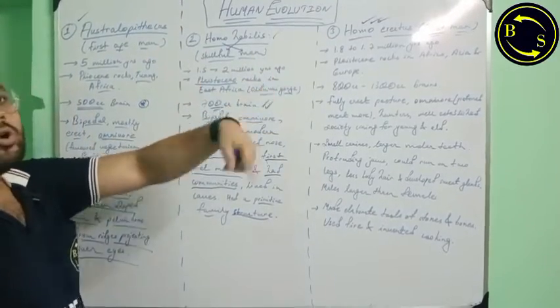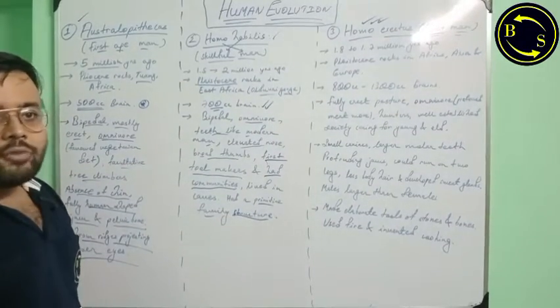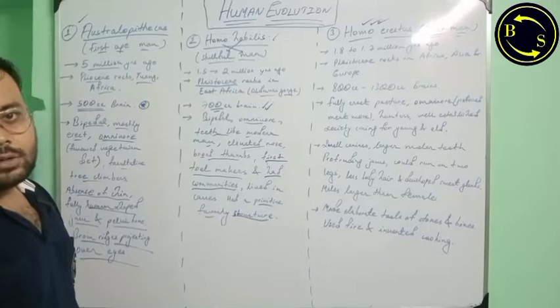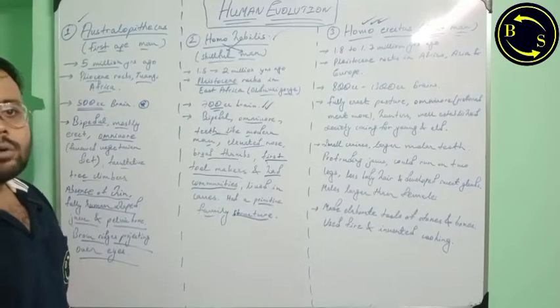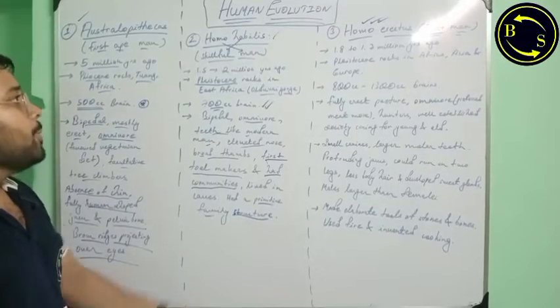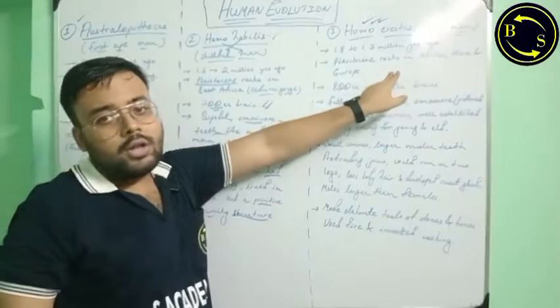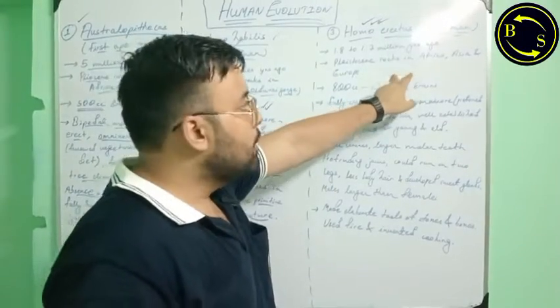Australopithecus and Homo habilis could not run or jump on their hind legs. If they wanted to run faster, they crawled like animals, and they could not jump. If they wanted to jump, they had to get on all fours and jump like a monkey only. But here in Homo erectus, we find that not only they could run on their two feet, but run pretty